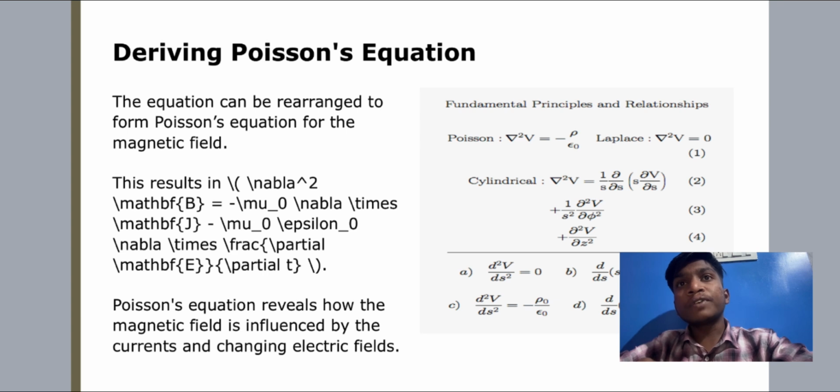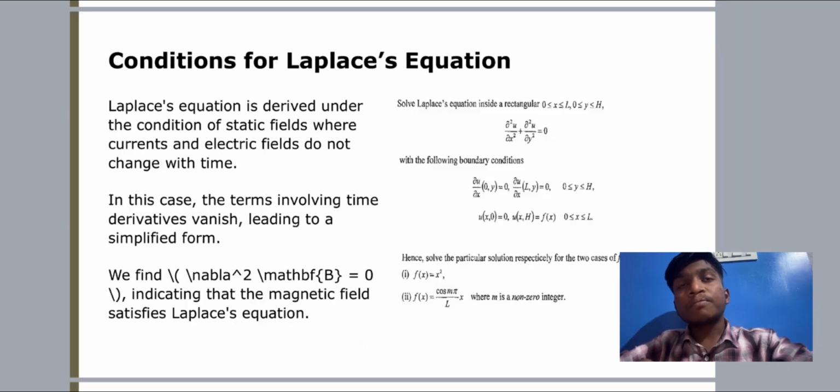Deriving Poisson's equation. The equation can be rearranged to form Poisson's equation for the magnetic field. Poisson's equation reveals how the magnetic field is influenced by the currents and changing electric fields.